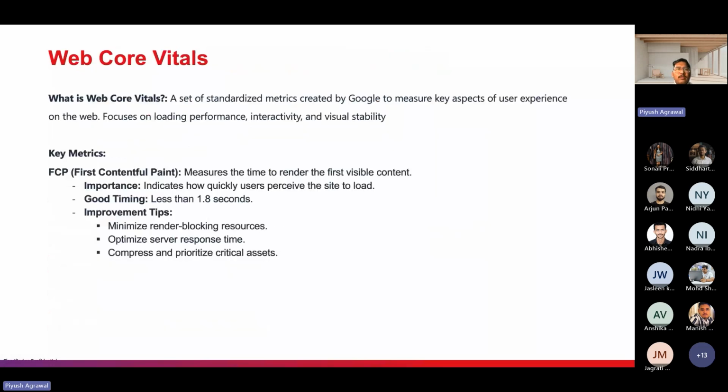Moving to the next, the most important part: Web Core Vitals and why they matter. Whether you are an Angular developer, React developer, Java developer, Svelte developer, or a Vue.js developer, Web Core Vitals matter everywhere.